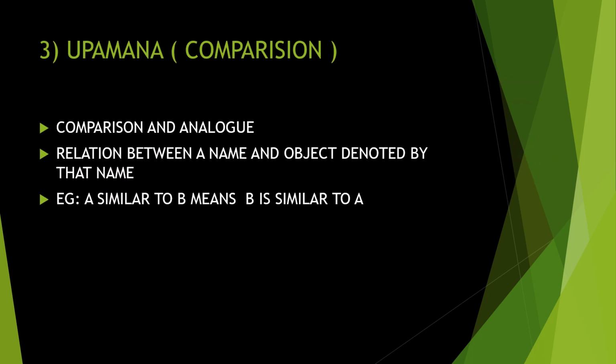Next, we are going to Upamana or comparison. It is similar to our simile. Upamana is comparison, and it is also called analogy. The usage of "as" we can see. It is the relation between a name and the object denoted by that name, some relation between words from which you get an idea about things. For example, A is similar to B means B is similar to A. A is equal to B means B is equal to A. So both ways it is similar. That is what we call Upamana or comparison.